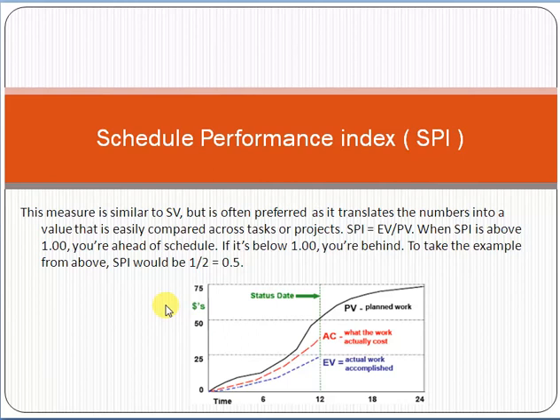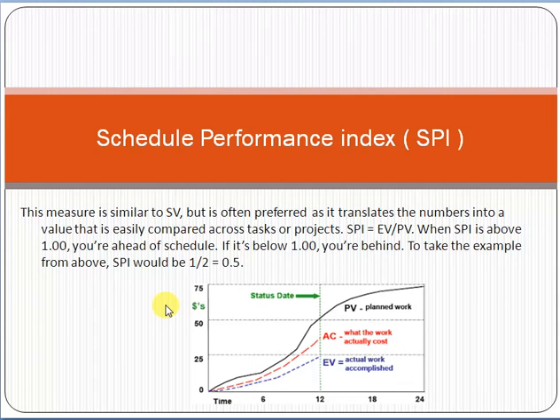You planned that within 2 weeks you will complete that task, and in actual what happened, it was completed in 3 weeks, for example. So earned value concept means what actually you have achieved. Another example: you planned that you will complete a particular task in 4 weeks, and in actual the task was completed in 6 weeks.